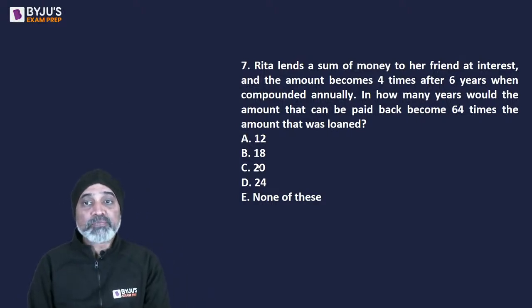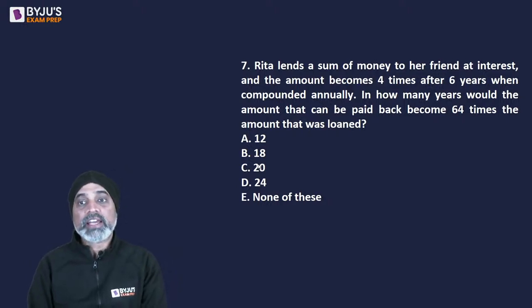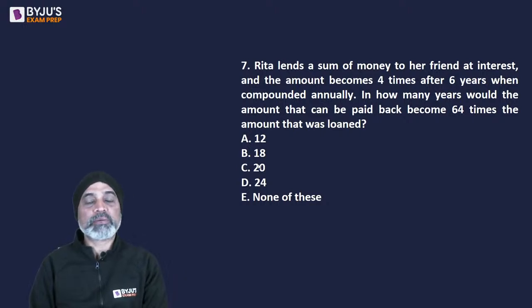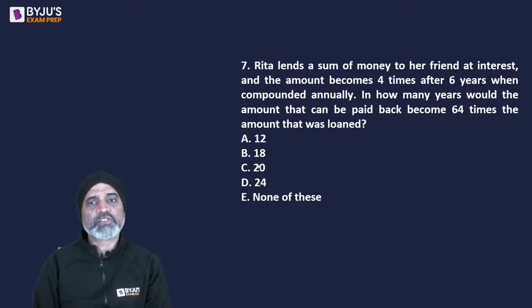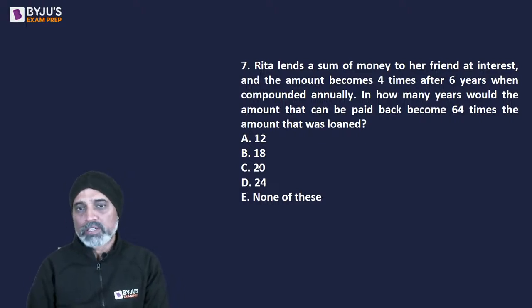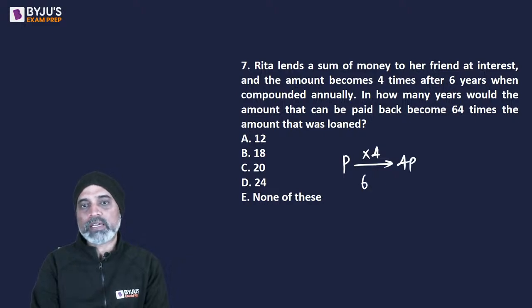Rita lends a sum of money to her friend at interest, and the amount becomes 4 times after 6 years when compounded annually. In how many years would the amount that can be paid back become 64 times the amount that was loaned? As in, the final amount becomes 64 times of the principal. So as per the first part of the question, it says a particular principal becomes 4 times, that it becomes 4p in 6 years.